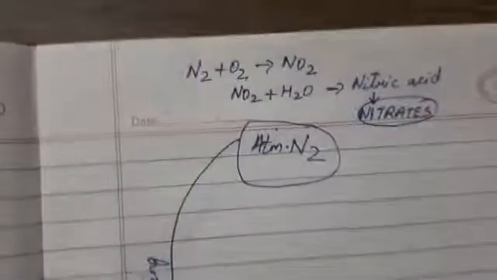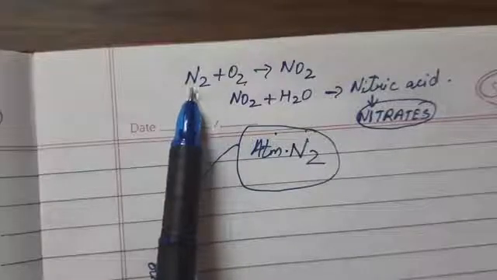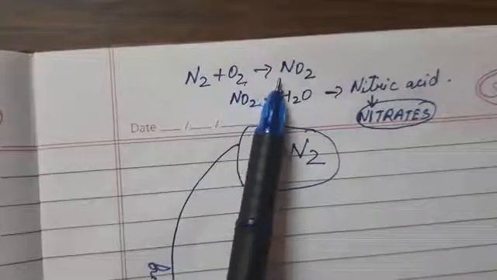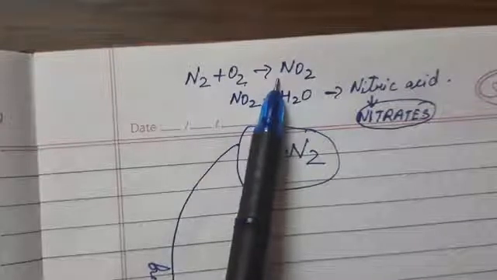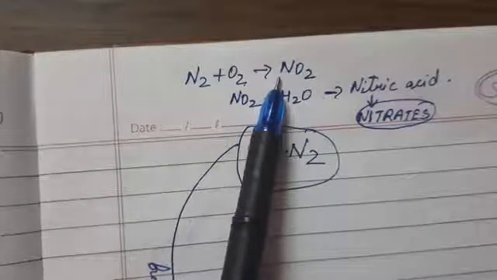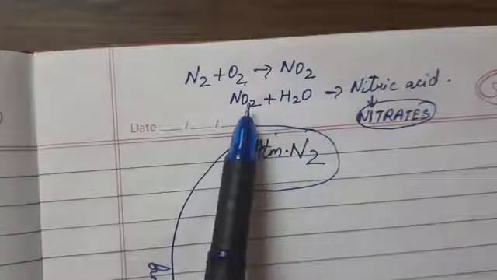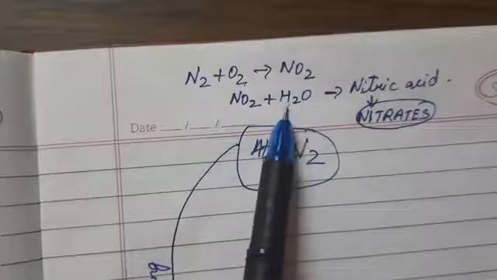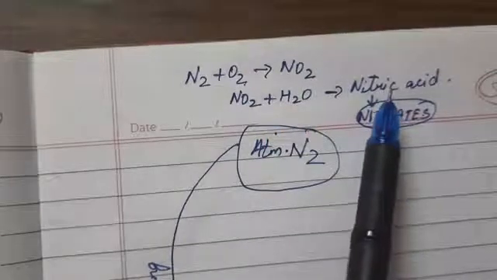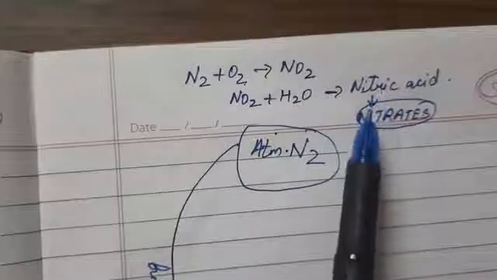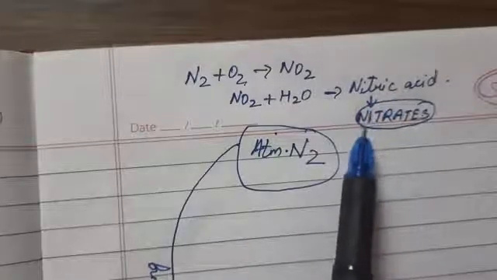In atmospheric nitrogen fixation, what happens? During lightning, due to high temperature, the nitrogen gas present in the atmosphere reacts with oxygen to form oxides of nitrogen. And then when it starts raining, when it dissolves in rainwater, nitrogen dioxide with rainwater forms nitric acid, and when this nitric acid comes down to the soil, it forms nitrates, and these nitrates can be very easily used by the plants.